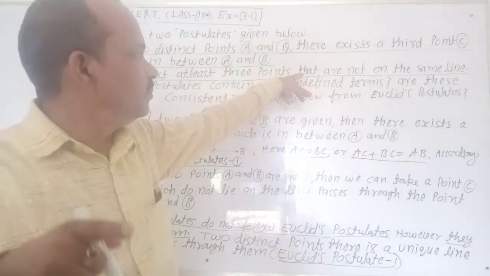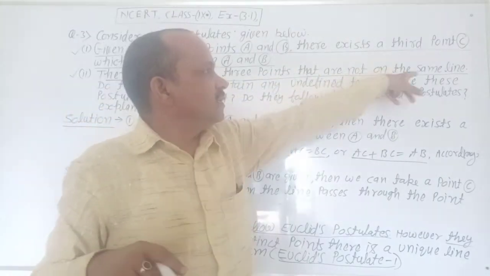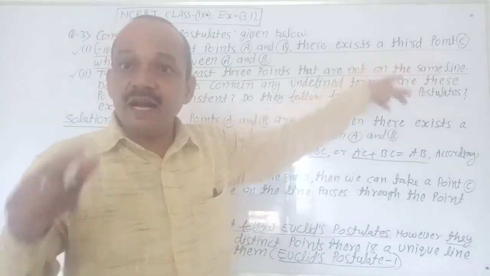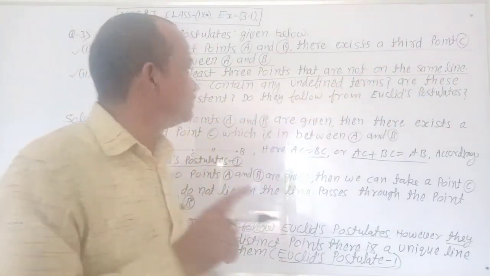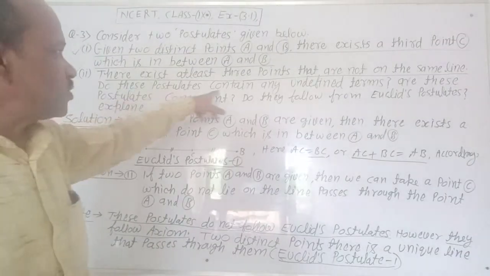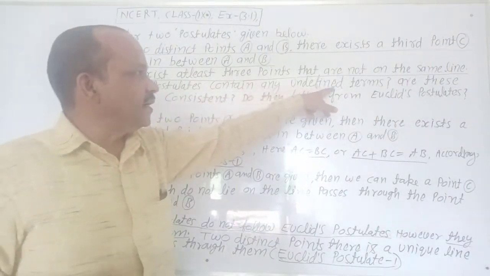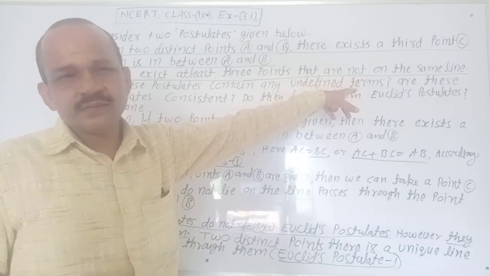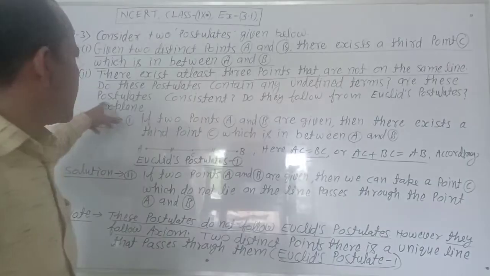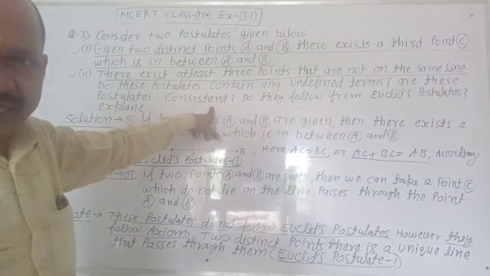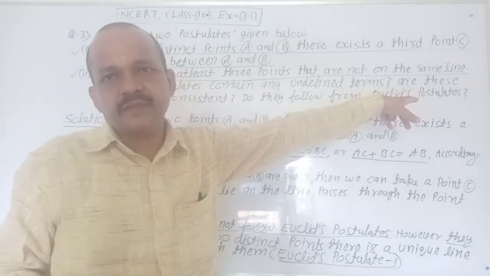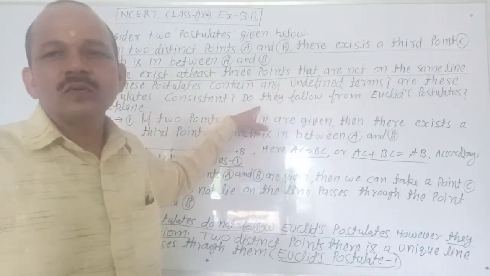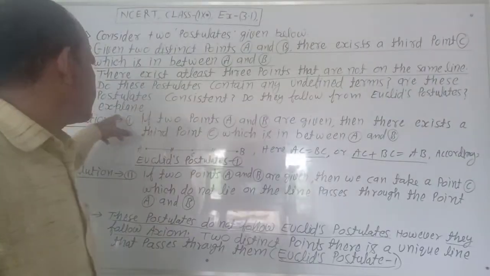Next point. Here there exist at least 3 points that are not on the same line. Do these postulates contain any undefined terms? Are these postulates consistent? Do they follow from Euclid's postulates?